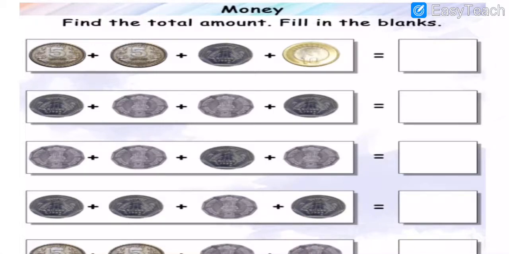Okay, dear all. So which coin is first? First, a 5 rupees coin is there, my dear students. So this is a 5 rupees coin, this is a 1 rupee coin, and this is a 10 rupees coin. Okay, so 10 plus 5, 15; 15 plus 5, 20; and 20 plus 1. So now I am going to write all the things here, my dear students.